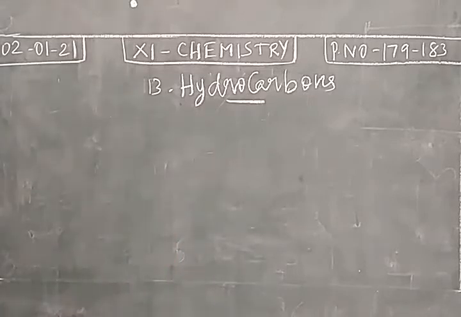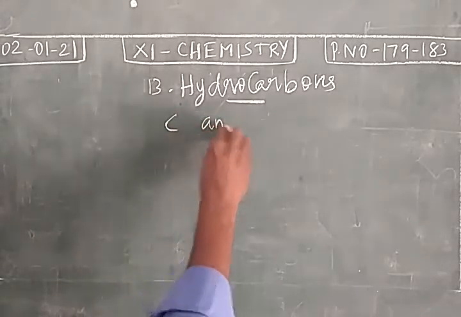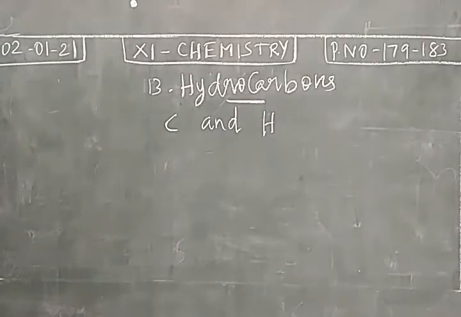The compounds called hydrocarbons are made up of carbon and hydrogen. The organic compounds made up of carbon and hydrogen are called hydrocarbons, and in our day-to-day life we use many hydrocarbons.